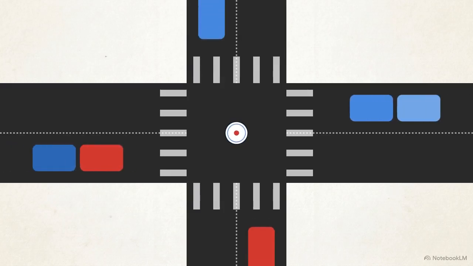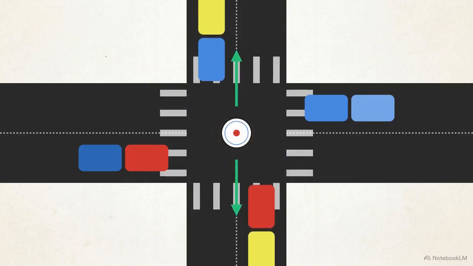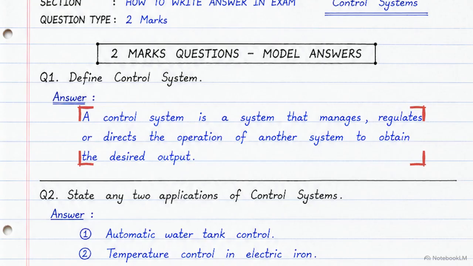Think of a traffic officer at a busy intersection. They manage the flow, regulate the speed, and direct the vehicles to ensure the desired output of a safe, efficient crossing. This answer captures that entire concept in under 3 lines.